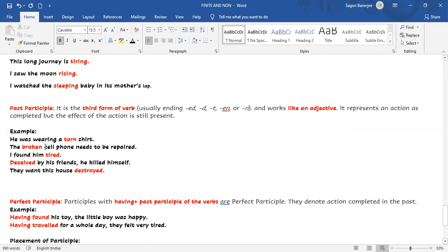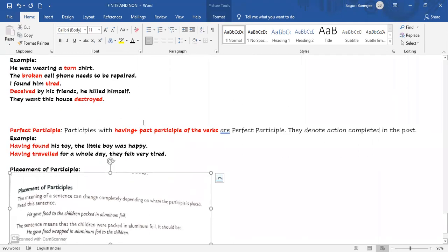Broken cell phone. Cell phone is the noun, and broken is describing the cell phone. Broken has been formed from the verb break. It is the third form of break. Break, broke, broken. I found him tired. Same here. All these examples with the red highlighted words are past participles.